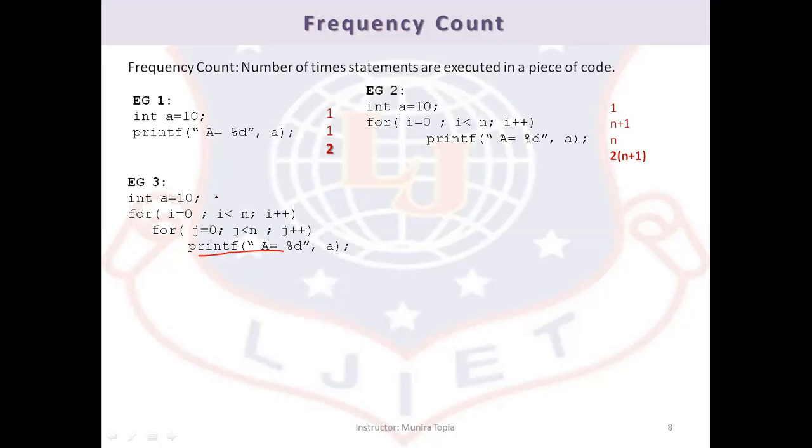So frequency count of first statement will be 1, that is a = 10 will be executed only once. Frequency count of given for loop from 0 to n, it will execute n times. And n plus 1, why we are writing this plus 1? For one condition, for one comparison that will hold when this condition is false. Likewise, if this is n, all these statements which are inside this for loop will also have frequency of n.